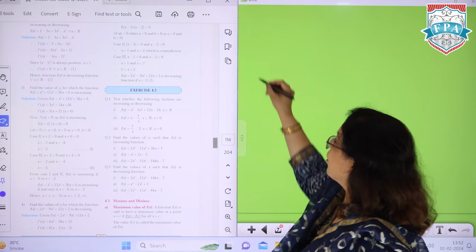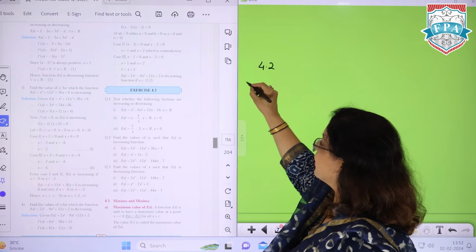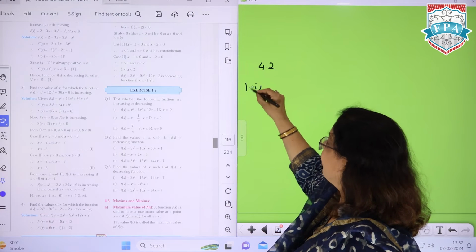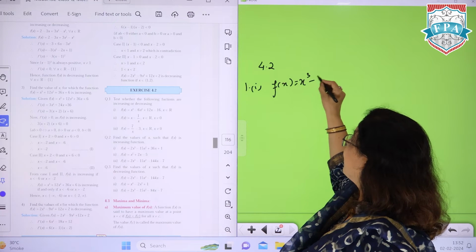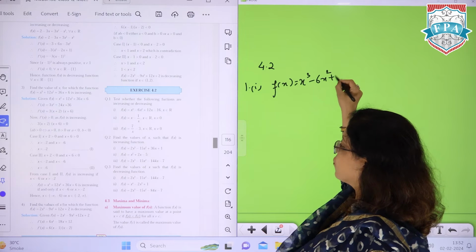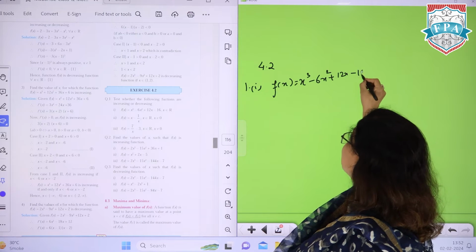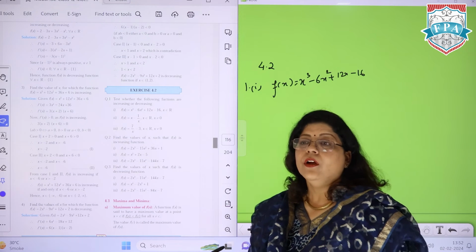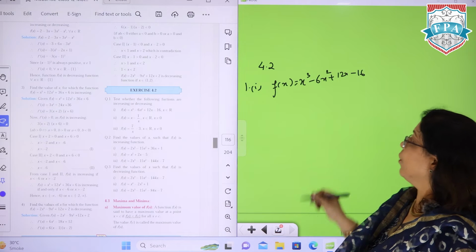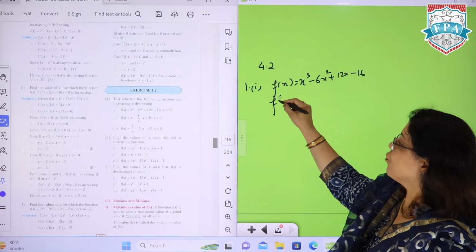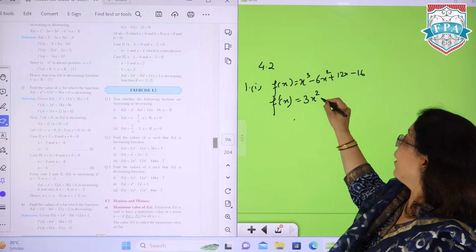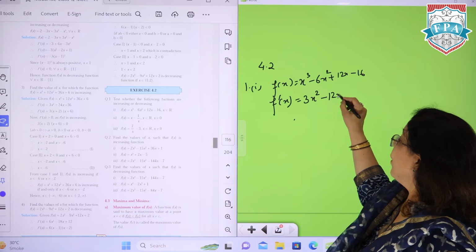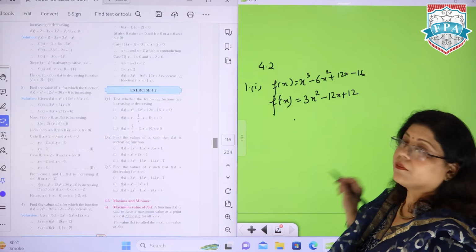So if we see question number 4.2, the first one: fx is given as x cube minus 6x square plus 12x minus 16, x belongs to R. To find whether it is increasing or decreasing, we have to find f dash x. Now f dash x will become 3x square minus 12x plus 12.